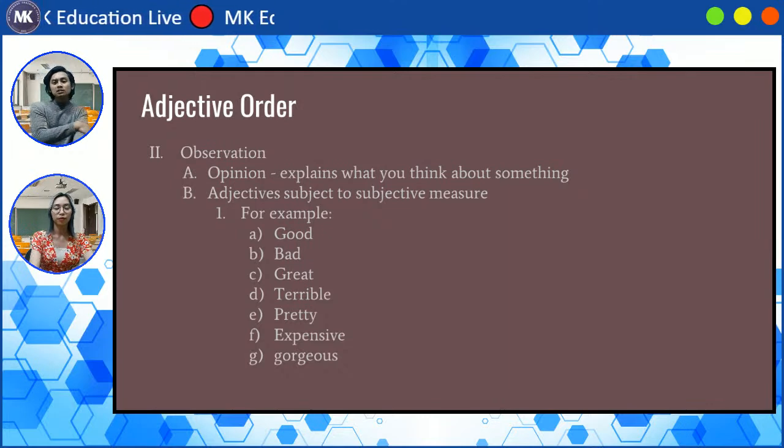So observation is just basically your opinion or what you think about something or what you think about the topic or the noun. So we use adjectives that are subject to subjective measure or things that you feel or what you think. So there's no factual basis or it's not set in stone what these are. So your opinion or what you think may be different from the person right next to you. So for example, words that are an observation or an opinion are the words good, great, terrible, pretty, expensive, and gorgeous.